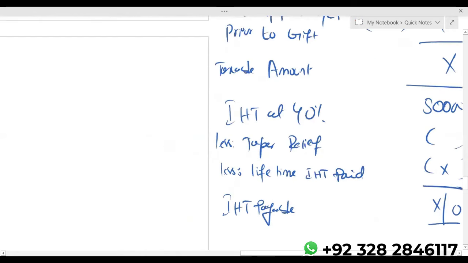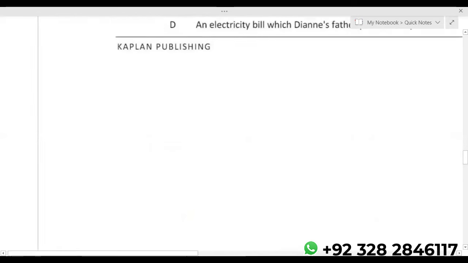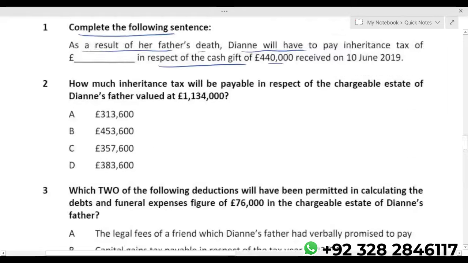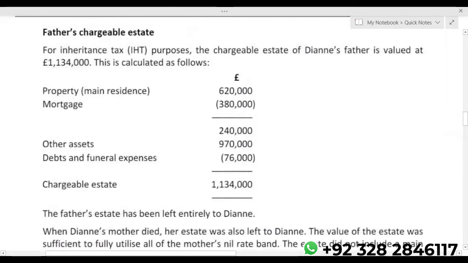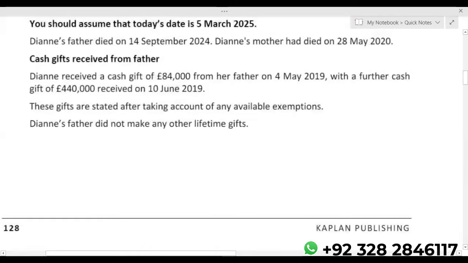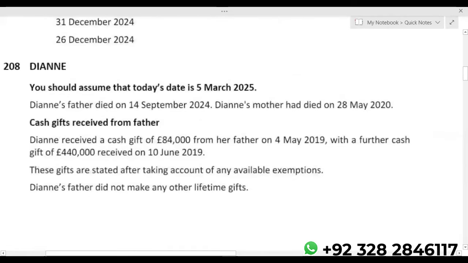Now let's come here. The question is always solved sequentially. You have to first deal with the first gift, then the second, and so on. In section B, what happens? The examiner gives you a very small scenario, and on that scenario the examiner is going to set 5 questions.